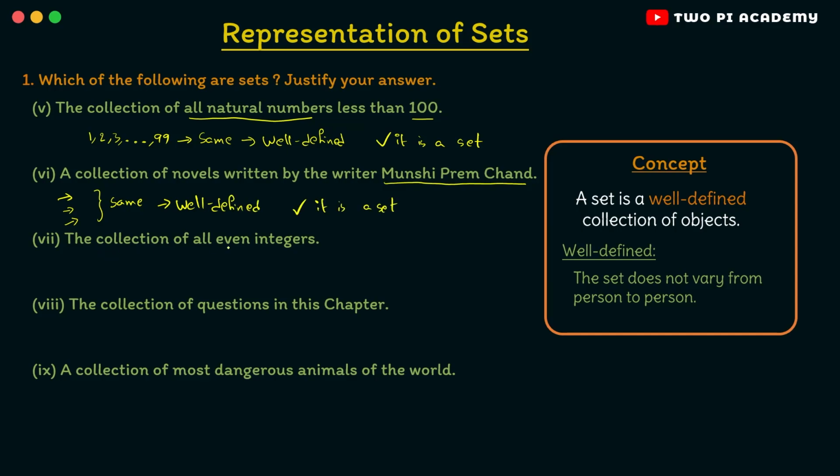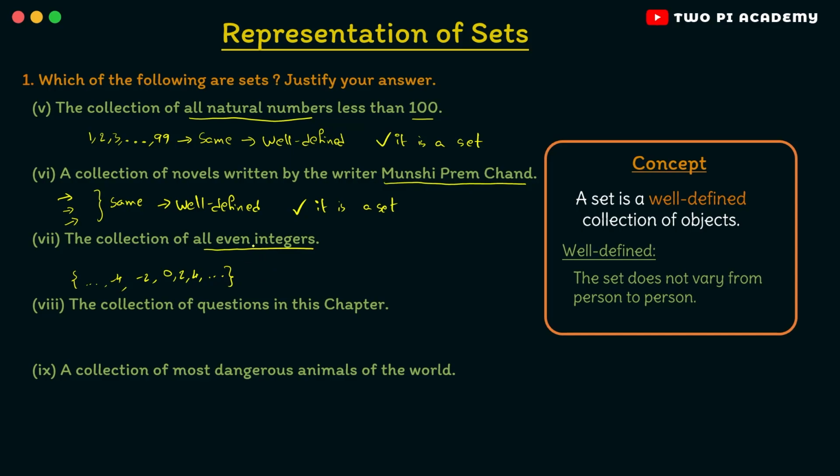And now the seventh question, the collection of all even integers. So even integers means first you have the positive integers which are 0, 2, 4 and so on. These are all even integers. And similarly you can take negative as well, -2, -4 and so on.